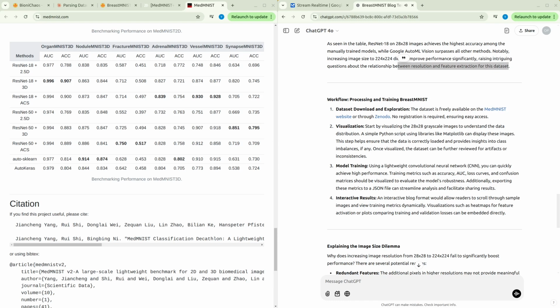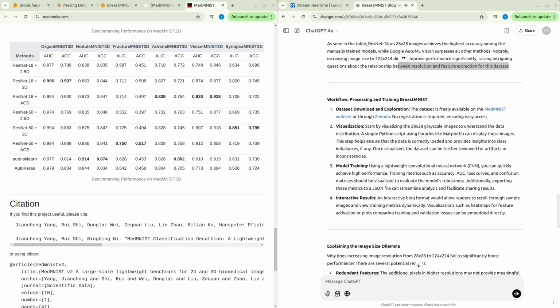Training metrics such as accuracy, AUC, loss curves, and confusion matrices should be visualized to evaluate the model's robustness. Additionally, exporting these metrics to a JSON file can streamline analysis and facilitate sharing results. 4. Interactive results. An interactive blog format would allow readers to scroll through sample images and view training metrics dynamically. Visualizations such as heatmaps for feature activation or plots comparing training and validation losses can be embedded directly.